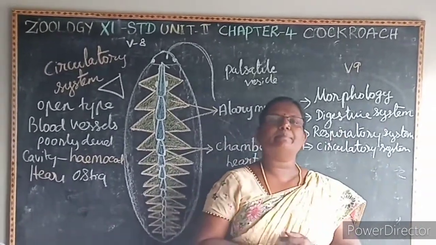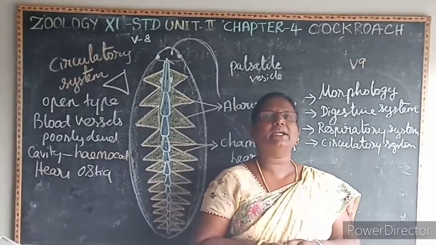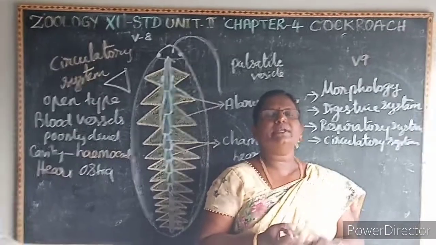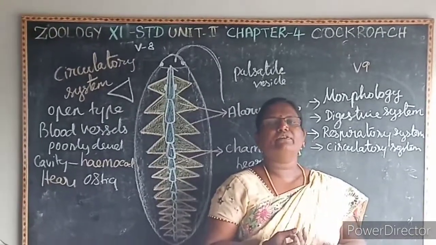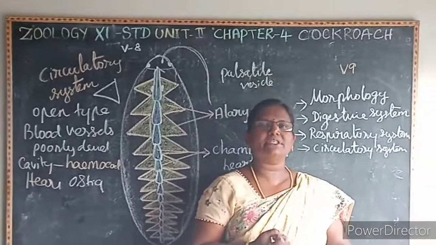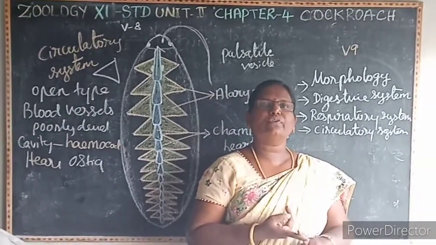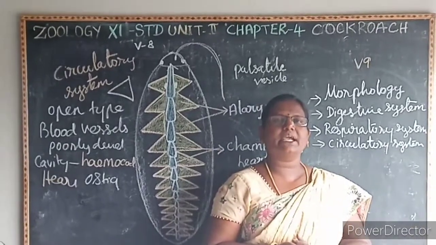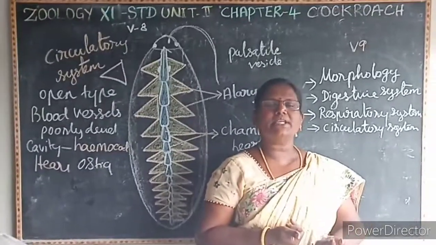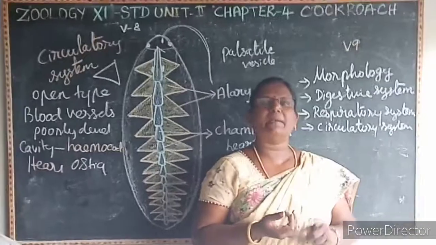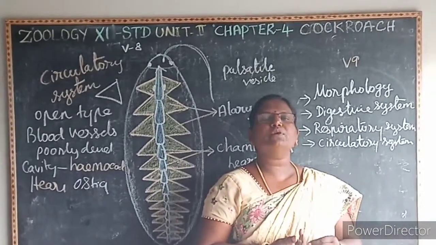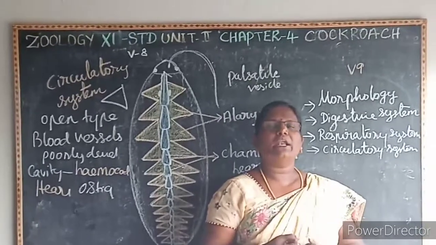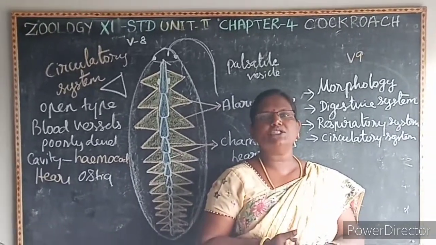Then digestive system. The digestive system comprises the alimentary canal and the digestive glands. The alimentary canal comprises 3 regions: foregut, midgut and hindgut. The foregut comprises preoral cavity, mouth, pharynx, esophagus, crop and gizzard. The midgut comprises the hepatic caeca, which produce the digestive juices. At the junction of the midgut and hindgut are the Malpighian tubules, which help to remove the waste from the blood. Then the hindgut comprises the ileum, colon and rectum. The rectum opens into the anus.